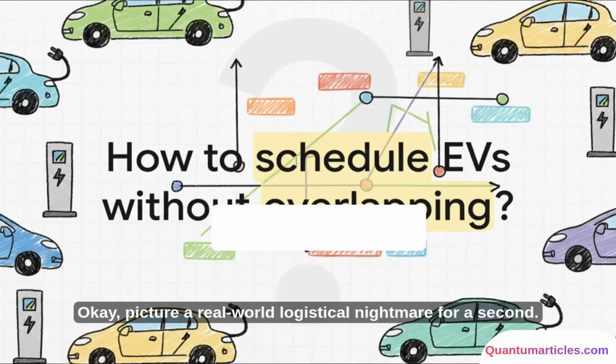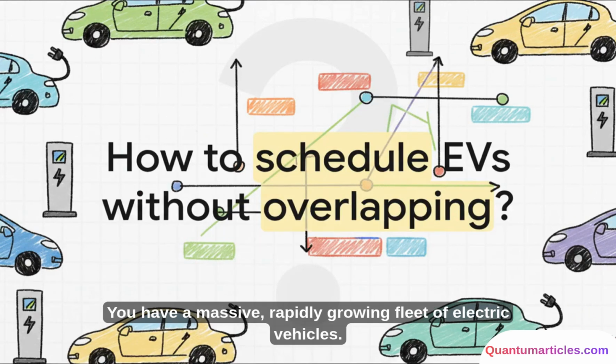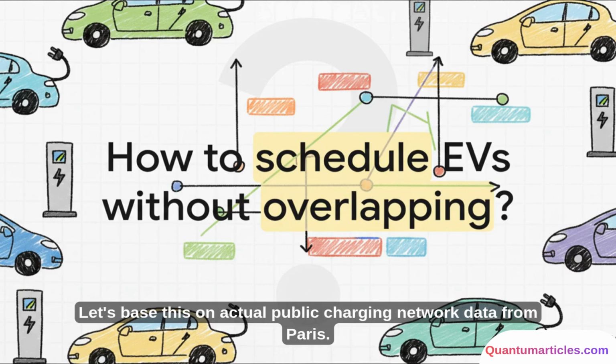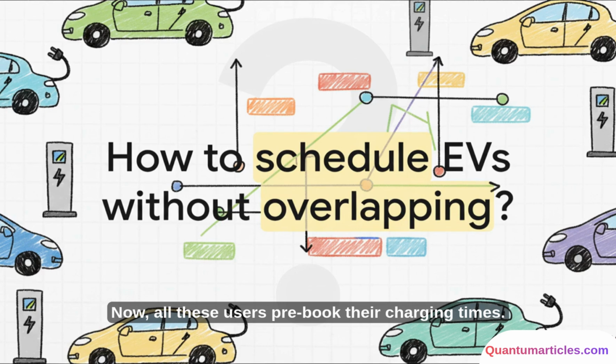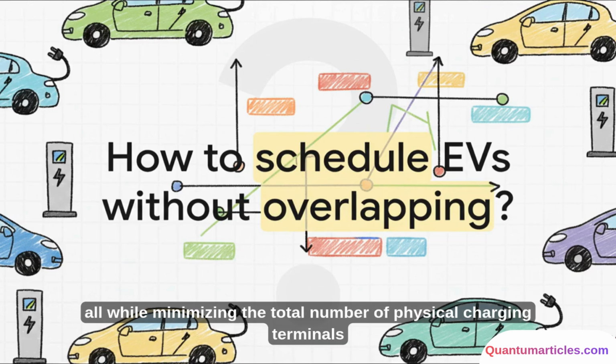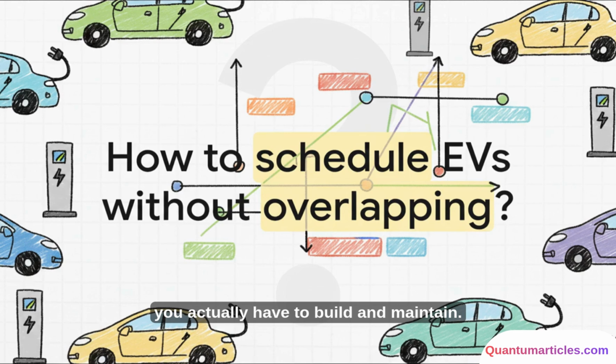Okay, picture a real-world logistical nightmare for a second. You have a massive, rapidly growing fleet of electric vehicles. Let's base this on actual public charging network data from Paris. Now, all these users pre-book their charging times. Your job is to schedule every single one of these cars to charge without their times overlapping, all while minimizing the total number of physical charging terminals you actually have to build and maintain.